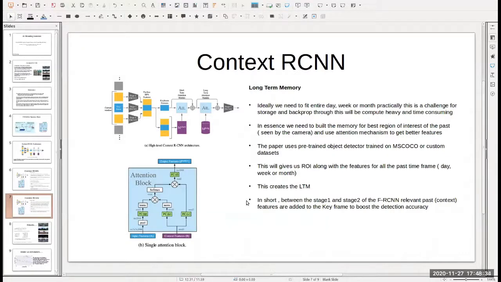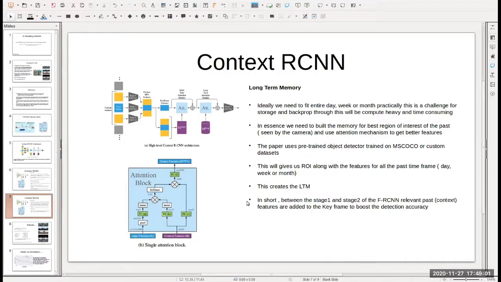So the paper suggests using a pre-trained detection model like MS COCO, or you can also build your custom model. The way the long-term memory is made is that you take a pre-trained model, feed all the past data into it to get the feature vectors, and store them in a memory bank. So this is how the long-term memory has been created.